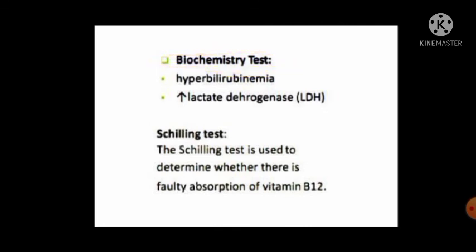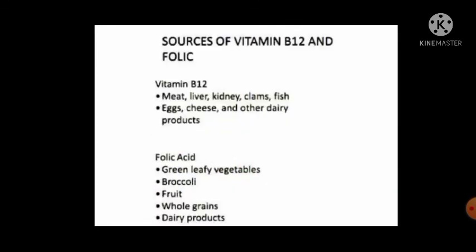Biochemical tests. Hyperbilirubinemia means an increase in the level of bilirubin in our body. Increased lactate dehydrogenase, LDH. Schilling test: the Schilling test is used to determine whether there is faulty absorption of vitamin B12. That is an important test. The Schilling test is very important.